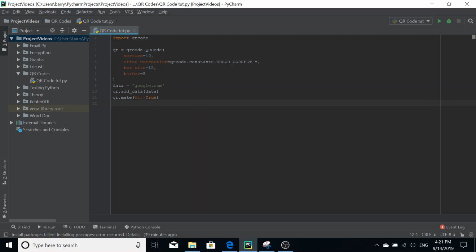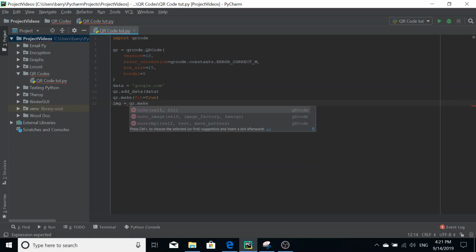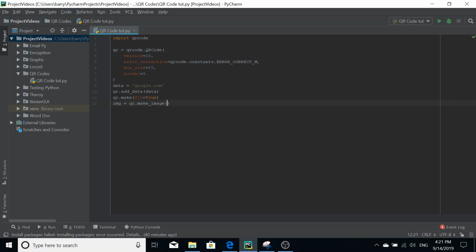So the last bit is to make the image. So we're just going to do image equals qr.make_image. And we're going to pass in these two parameters, fill_color equals, and then this will be the color of the, for lack of a better term, squiggles or pixels or squares on the QR code.